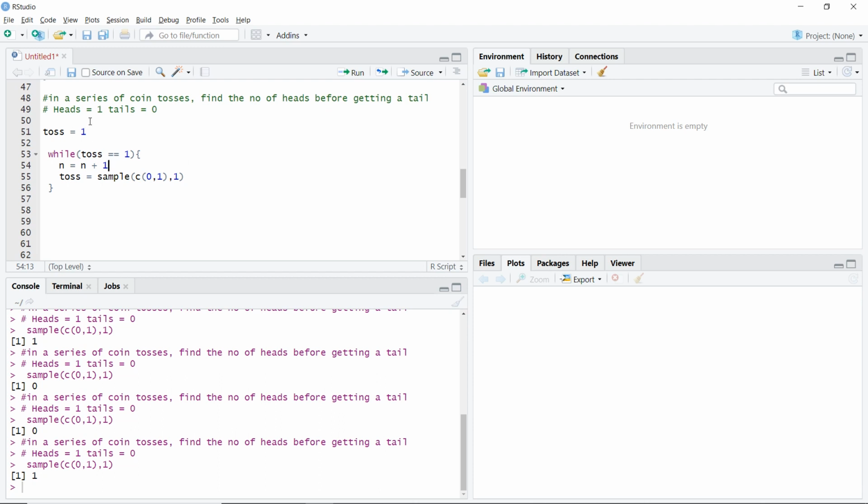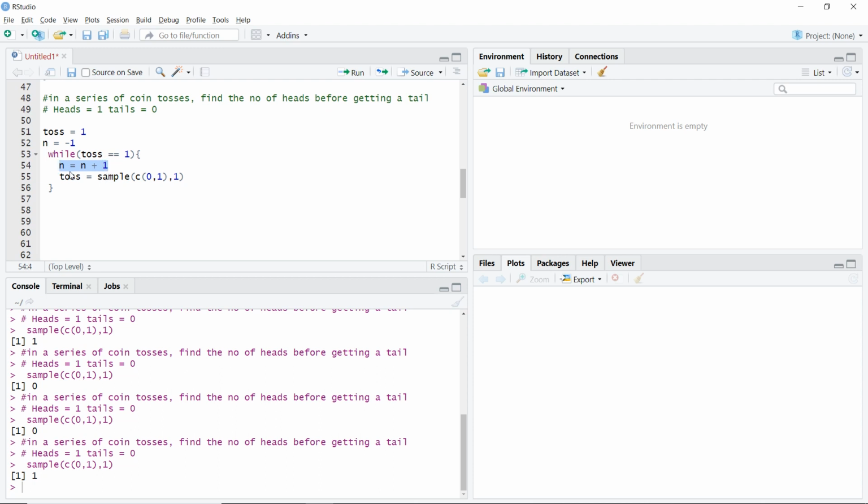Now what happens is, because I've assumed my first toss to be 1 to start this while loop, I need that toss to be 1. If it is 0, it will never start the while loop. So I have already assumed 1 heads, and I do not need to count that. I will say n is equal to minus 1. I am starting my count from minus 1. That means as soon as my first loop starts, my n becomes 0.